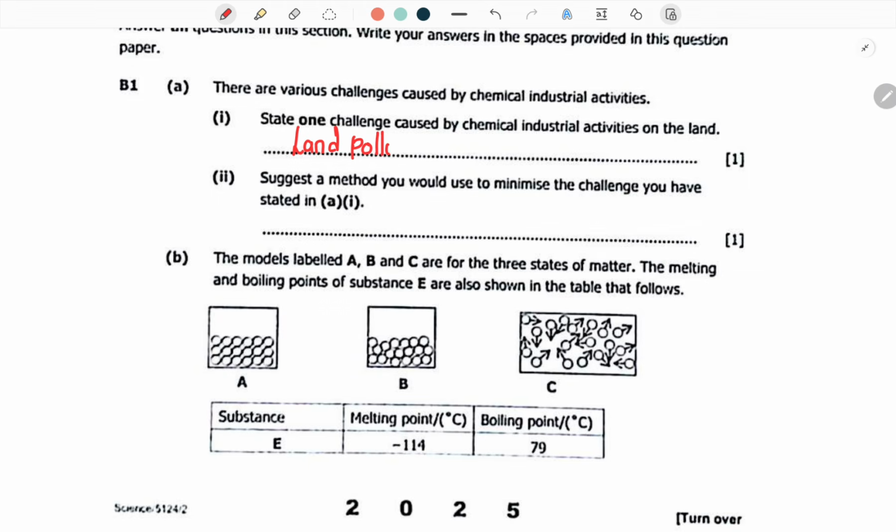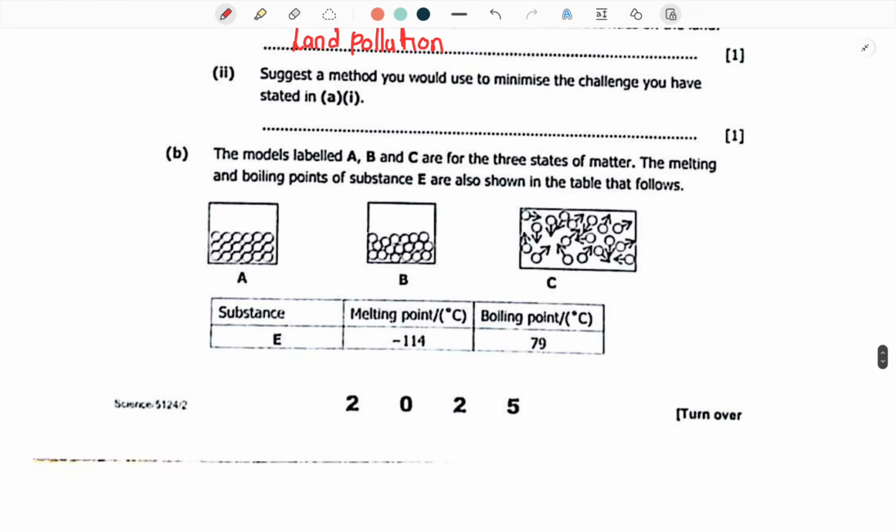Land pollution. Land pollution is what you are risking that environment to contain. Then it says, suggest a method you would use to minimize the challenge you have stated. How exactly would you minimize land pollution? It's simply to collect garbage and throw it to hazardous waste facilities that have been permitted by government.